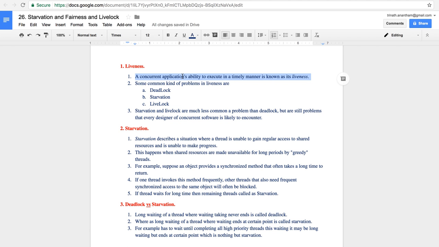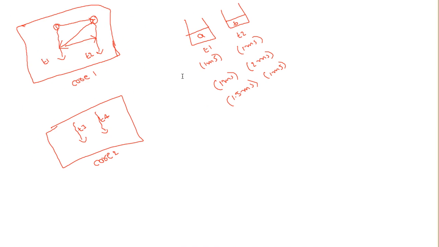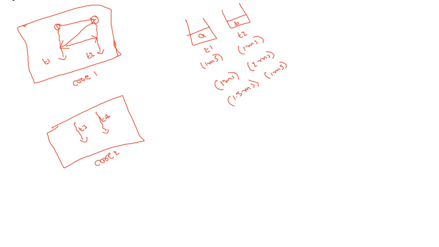There are problems in liveness, meaning some problems can come up in the way threads are allocated time. What is the problem? We already know deadlock. Two threads execute, one thread is looking for one lock, and the other thread is looking for the lock the first one holds. This is how the deadlock situation occurs. Deadlock is one of the disadvantages of concurrent programs. Next is starvation. What is starvation?